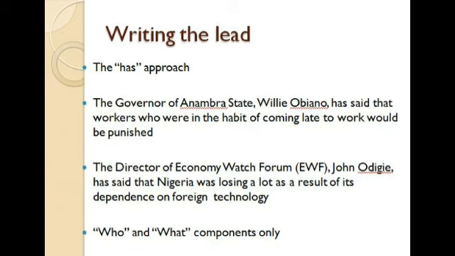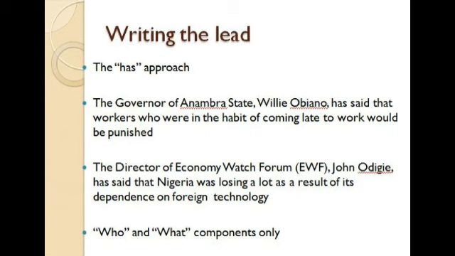You can see what you wrote there. It has to do with the who and what components only. In this particular lead format, we used two elements of news writing, the who and what. Look at the first one. The governor of Anambra State, Willie Obiano, that's the who, the personality in the story, has said that workers who were in the habit of coming late to work would be punished. That's the what. That is what he intends to do to them. That is the theme of the story.